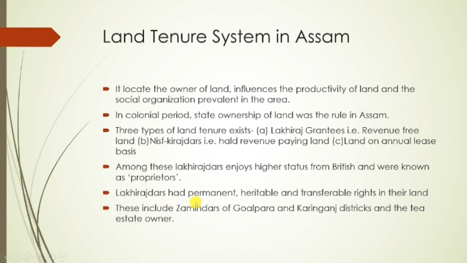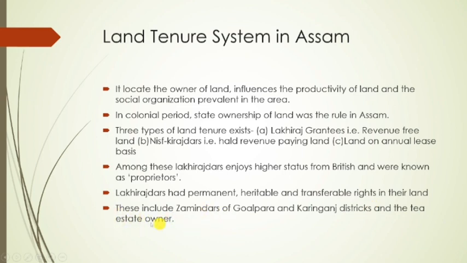Lakhirajdars had permanent, heritable, and transferable rights in their land. That means what? Lakhiraj lands are permanent, all right? Inheritable, that means they can get it from their father's property, right? Land can be transferable to offspring, right? With transferable rights, if they wish, they can sell it. So these include Zamindars of Goalpara and Karimganj districts, and the tea estate owners, right?